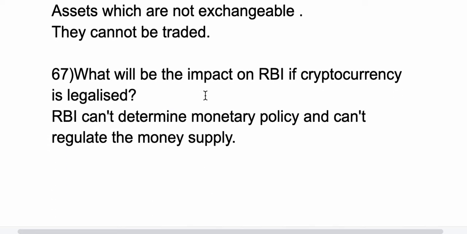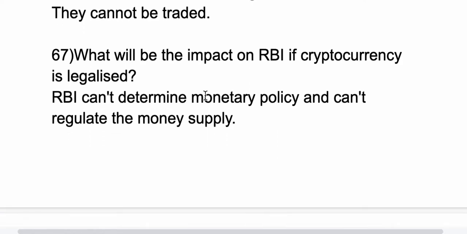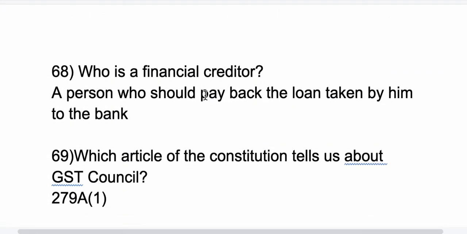So now 67th question, what will be the impact on RBI if cryptocurrency is legalized? So if cryptocurrency is legalized, RBI can't determine monetary policy and can't regulate the money supply. 68th question, what is a financial creditor? A person who should pay back the loan taken by him to the bank. Okay, I took a loan from the bank. So I will be the financial creditor.